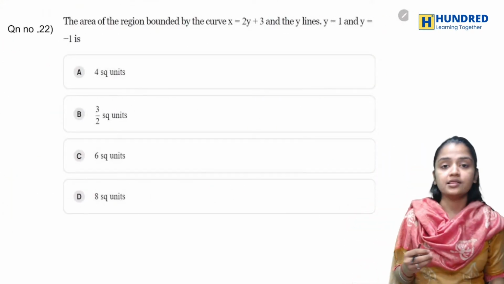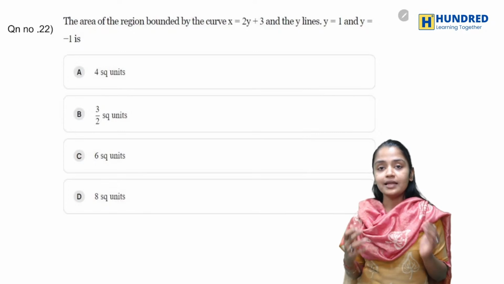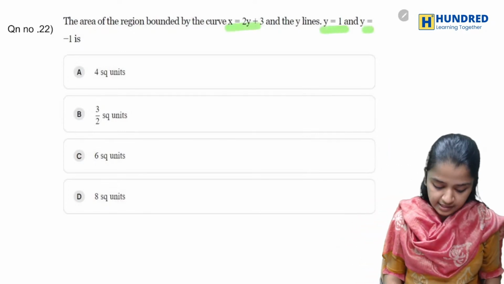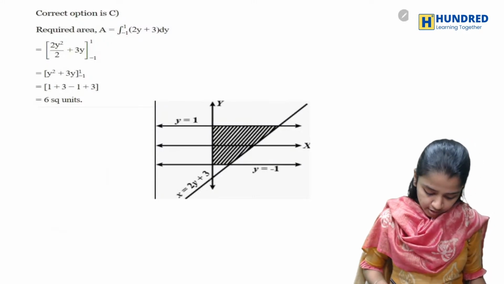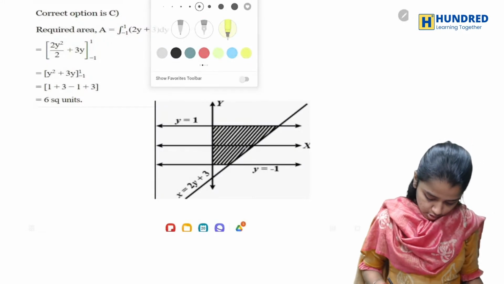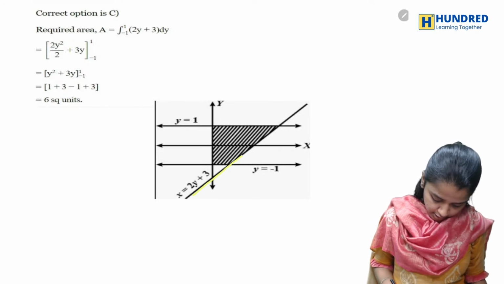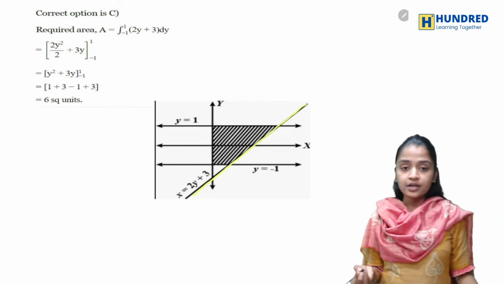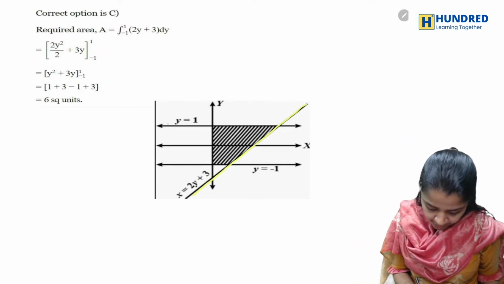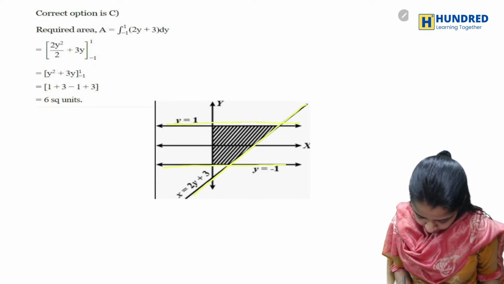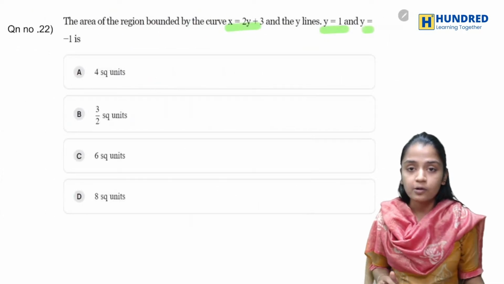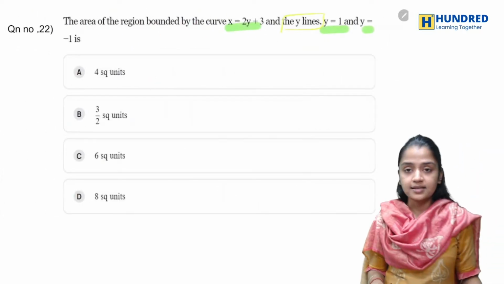You have to find the area bounded between this curve and these two lines. So let me first draw the diagram. You have a curve like this, and you have y is equal to 1 here and y is equal to minus 1 here, and the y-axis is also there.